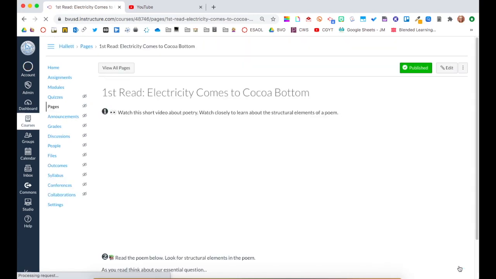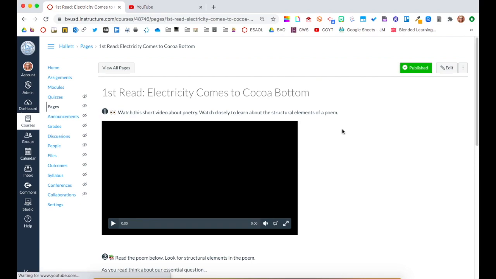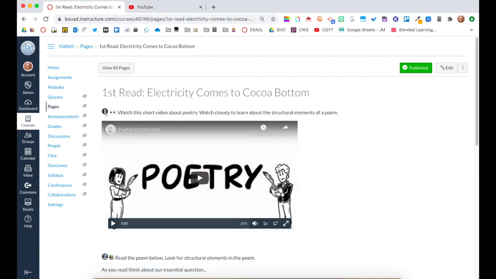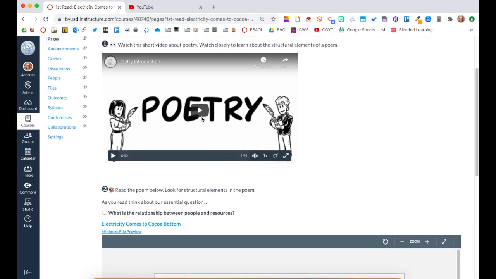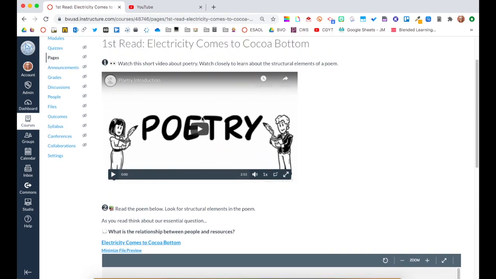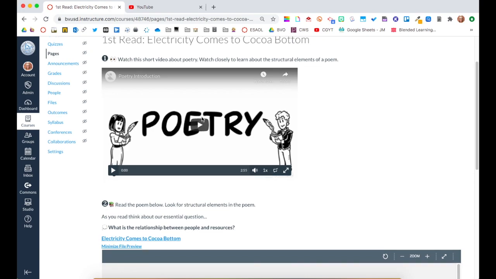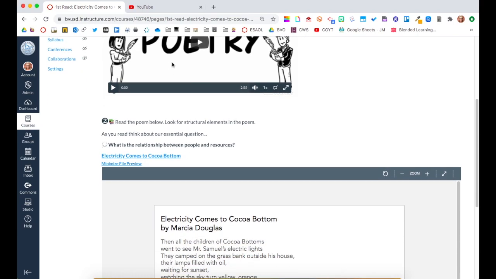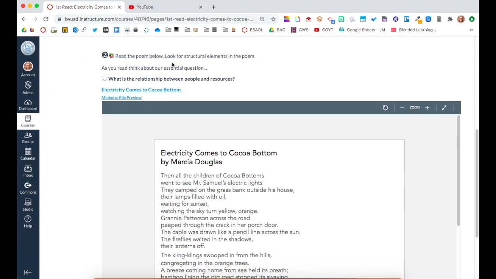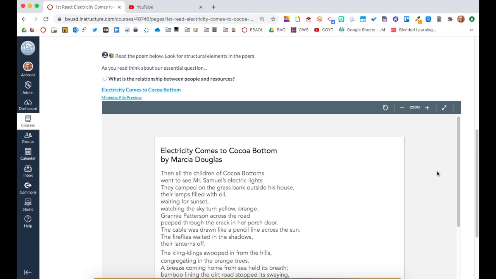This page includes 2 tasks, so I've numbered them and used emojis to help students navigate this page. I easily could have put the second task on another page, but I felt like this kept the students focused on the 2 related tasks. The first task asked them to watch a YouTube video that I put into Studio and embedded on this page. Task 2 is asking them to read a poem, but I've included the thought bubbles again because I want them to think about some of the things the video mentioned above.